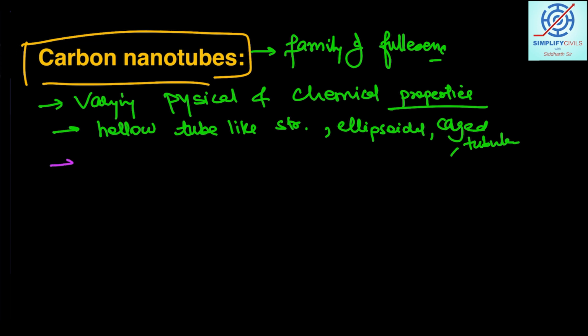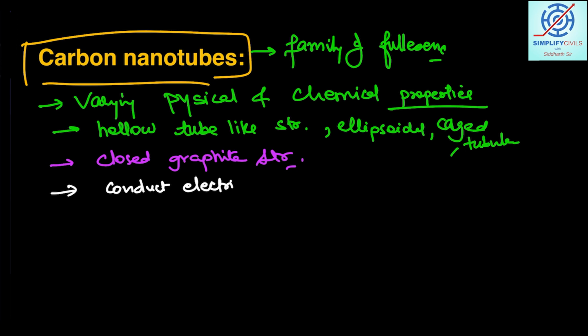And they are actually closed graphite structures, right? I'm just telling you the characteristics, because these can be asked in a potential statement form in UPSC prelims. They have very much varying physical and chemical properties. I'll give you some examples. The example is that they conduct electricity and heat. They are good conductors of heat and electricity.